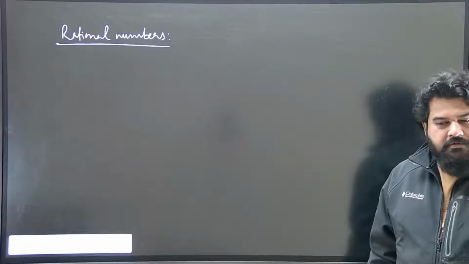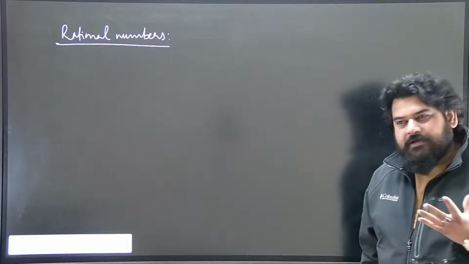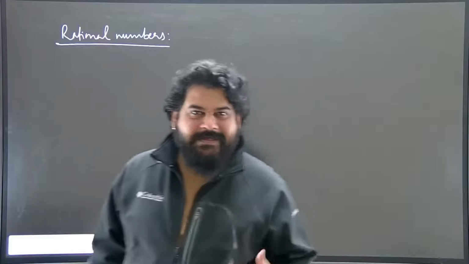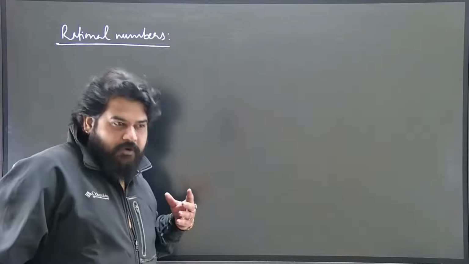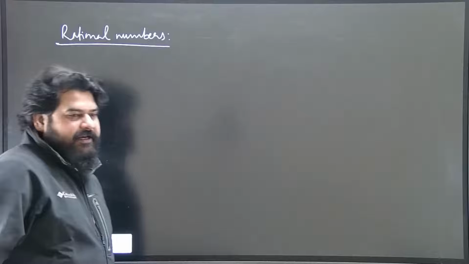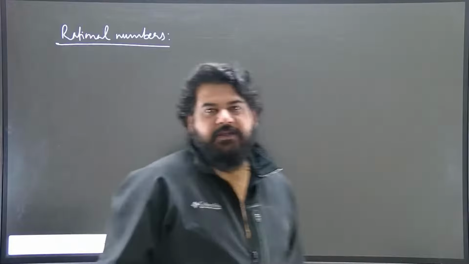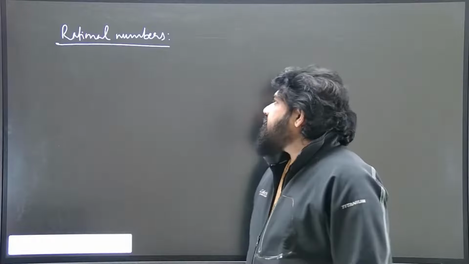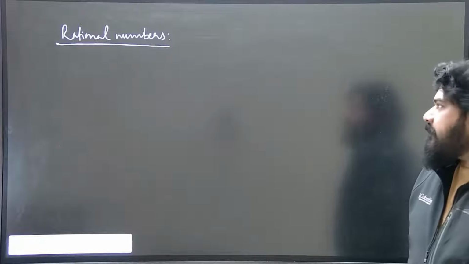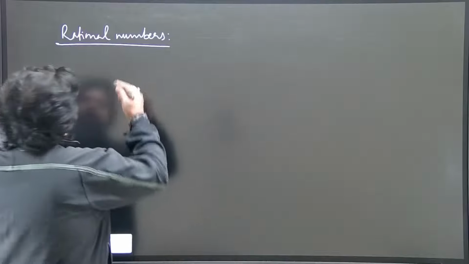So if you don't know what is the definition of rational number, what is the definition of integers, what is the definition of all such type of numbers, then there are chances that you will make a mistake in tackling the question in your examination. So here, one by one we will discuss their definition and then we will see some examples. So first begin with rational number.